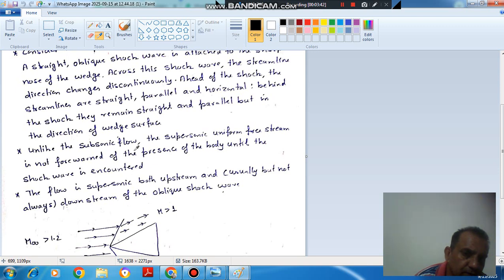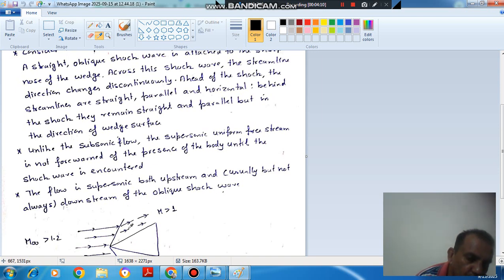So unlike subsonic flow, the supersonic uniform free stream is not informed of the presence of the body until the shock wave is encountered. So across the shock wave, there is a sudden change in properties. Next point: the flow is supersonic both upstream and usually, but not always, downstream of the oblique shock.